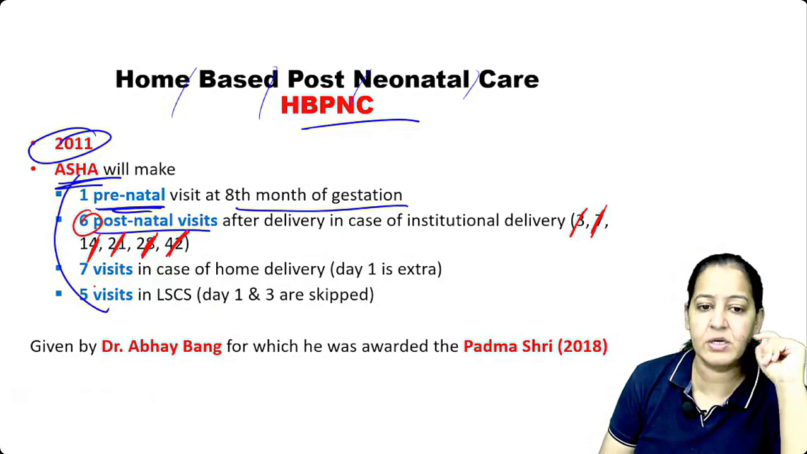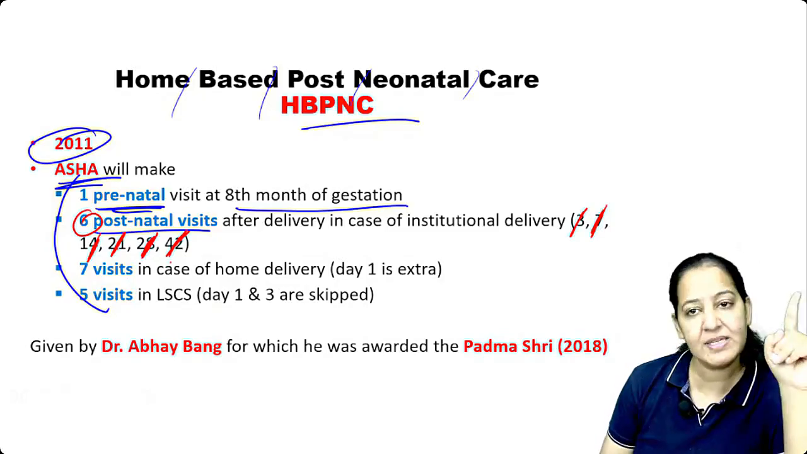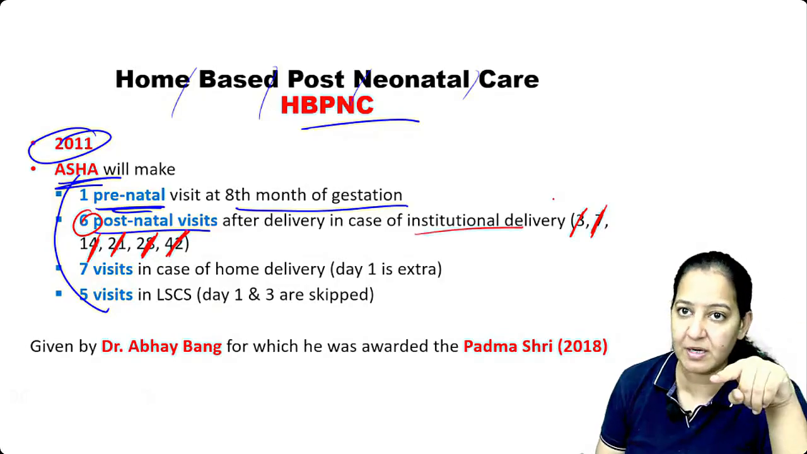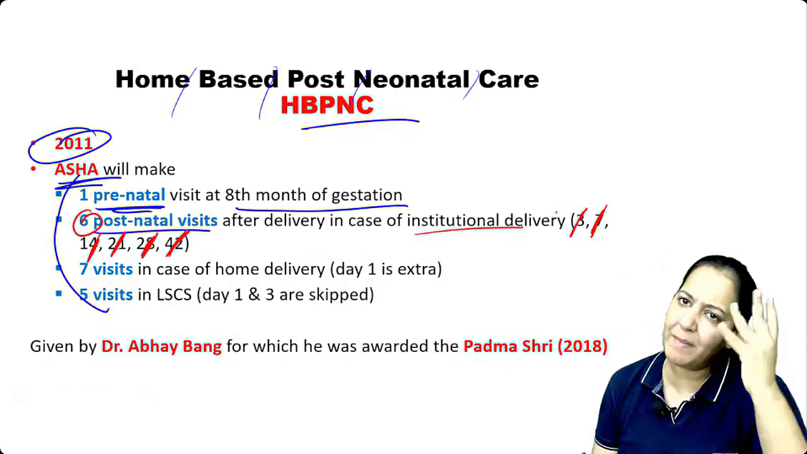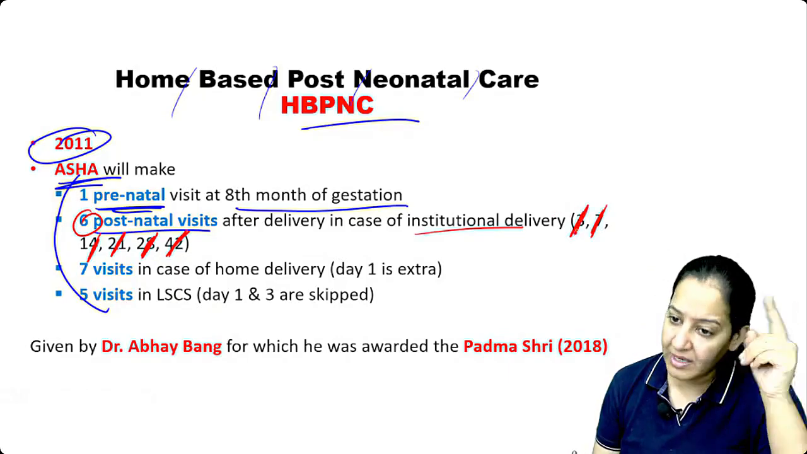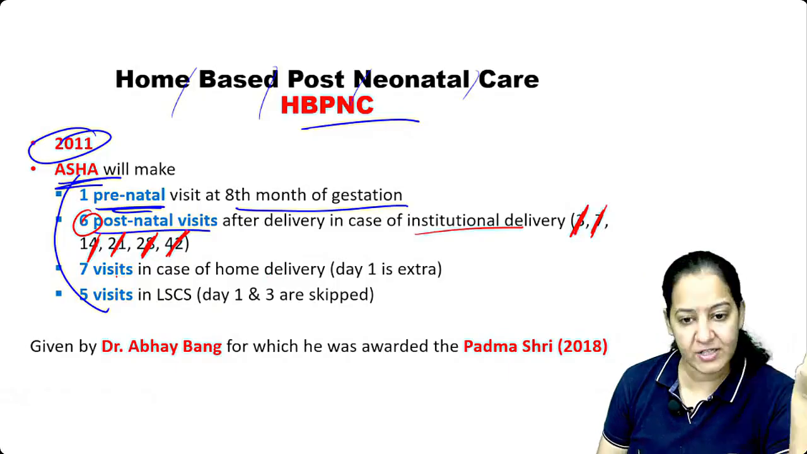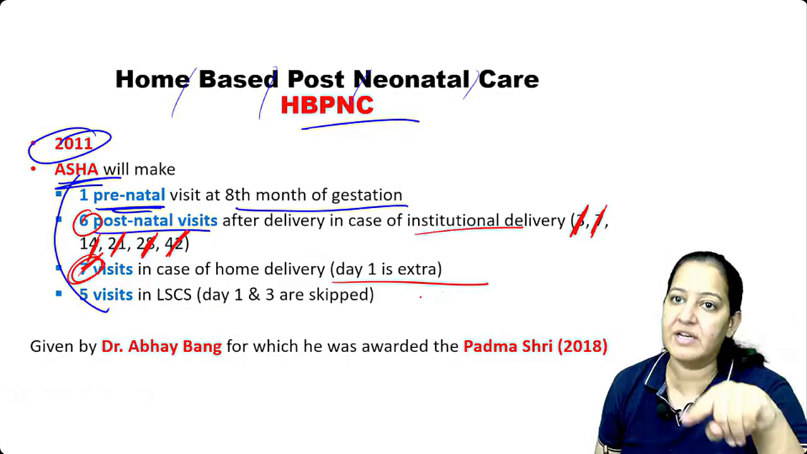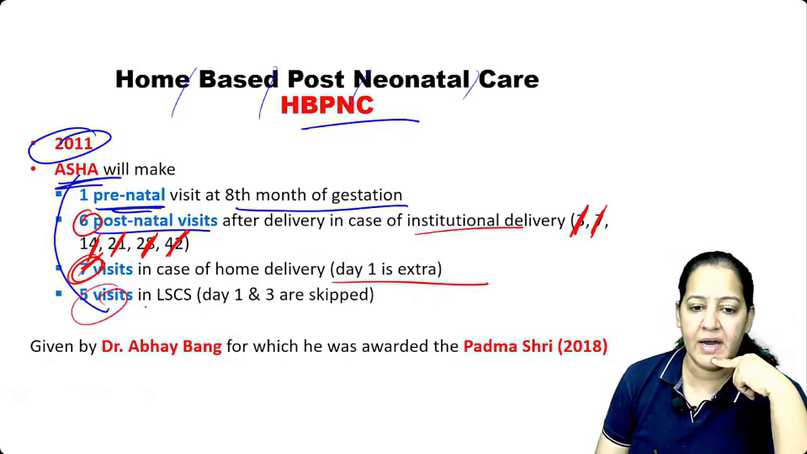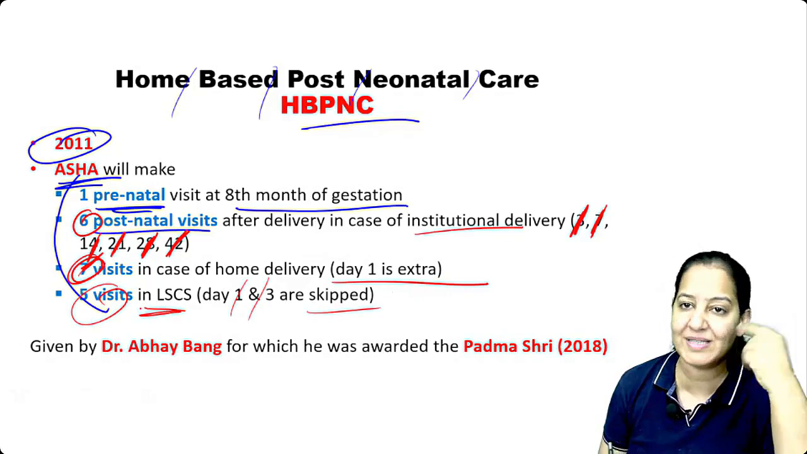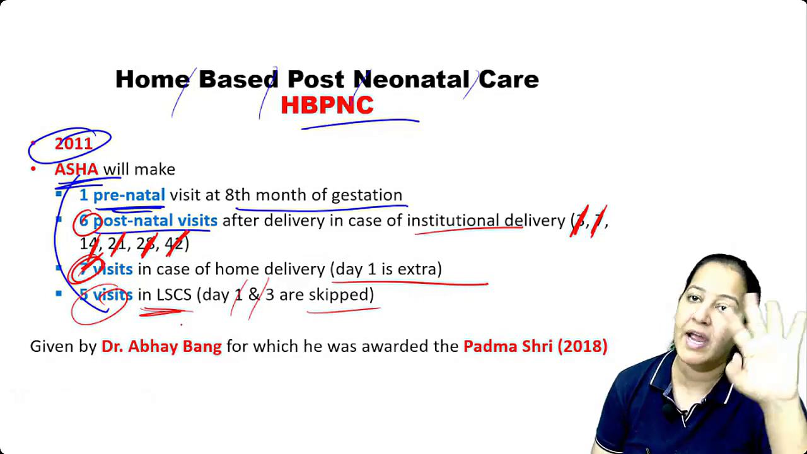7 visits, I'm sorry. No. 6 visits in case of institutional delivery. Because in institutional delivery, the delivery is done in the hospital. So on the 2nd day, the lady is discharged, or maximum the 3rd day. So she is discharged on the 2nd day only. So the next day, the ASHA goes to the home. And in case of home delivery, ASHA does 7 visits, 1 visit extra on the day of the delivery. And in LSCS, only 5 visits are required. Day 1 and day 3 are skipped because LSCS cannot take place at home. It will take place in hospital only.